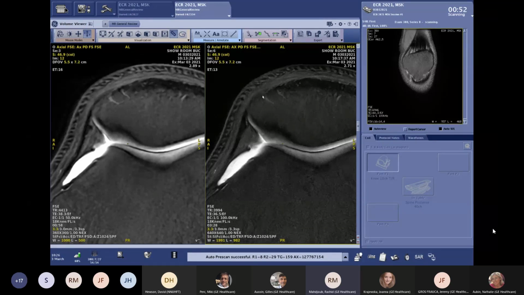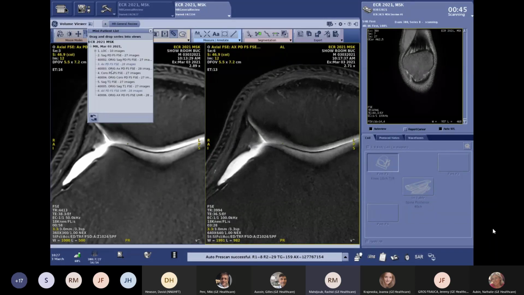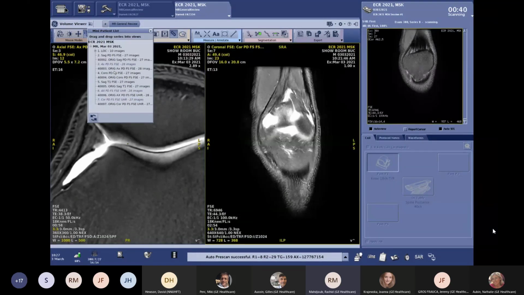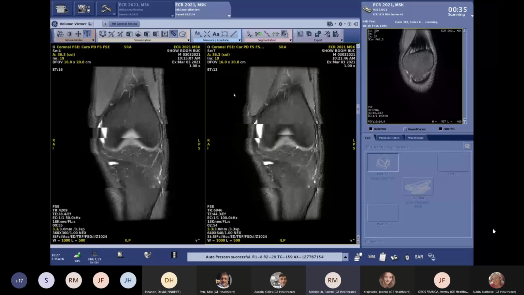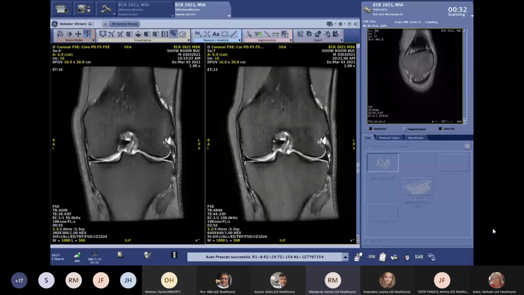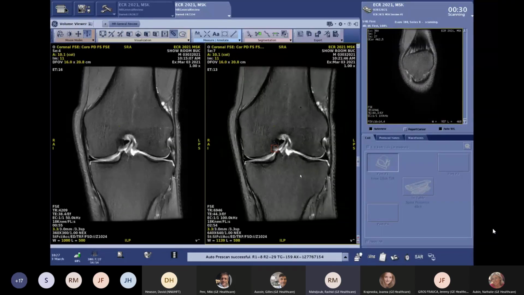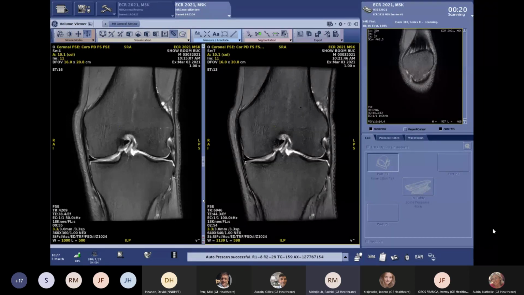The acquisition matrix is very important. That's why what we wanted to show you is that by using a 0.2 by 0.2 matrix, you can see anatomies that maybe today, with a lower spatial resolution, you are not looking at in detail. And with a very high spatial resolution, what we call the ultra high spatial resolution, you can see anatomical details you cannot see with a standard, if I can say, a 0.4 is a standard spatial resolution.